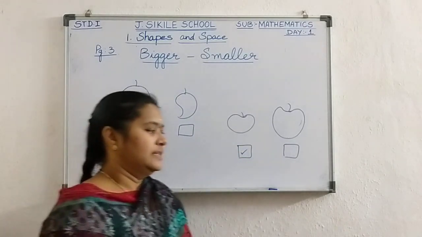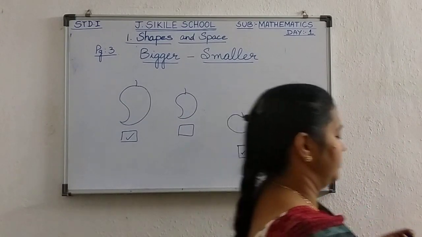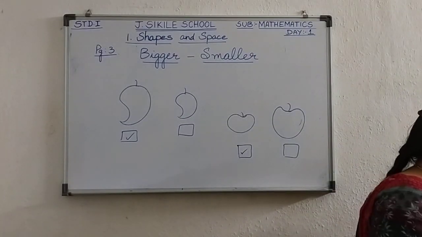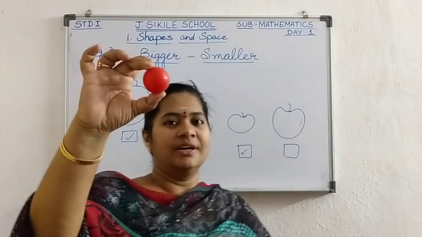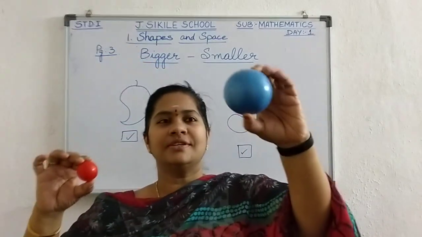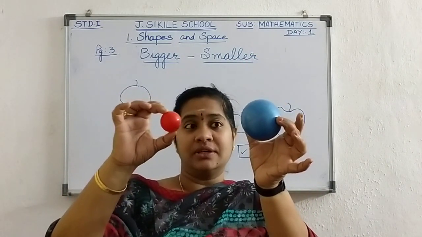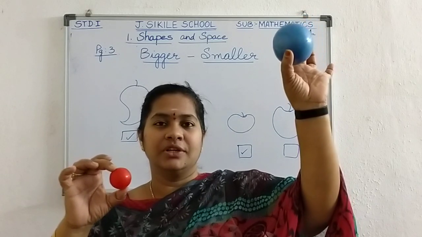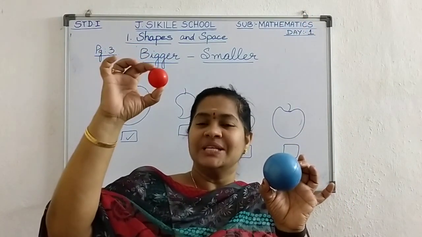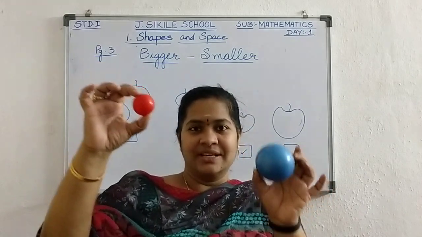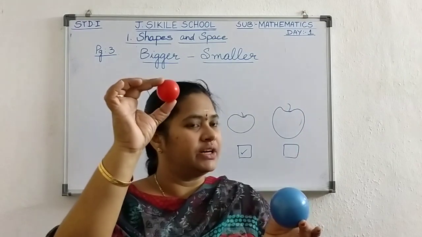Now here, see what is this? A red color ball. What is this? A blue color ball. Now which ball is bigger? The blue color ball is bigger. Which ball is smaller? The red color ball is smaller. Yes. So bigger, smaller.